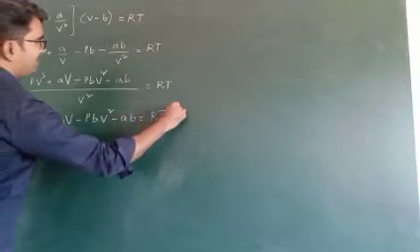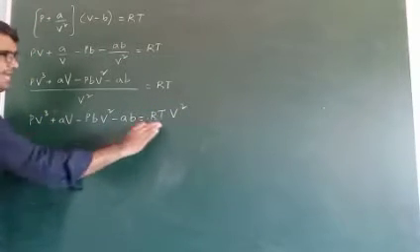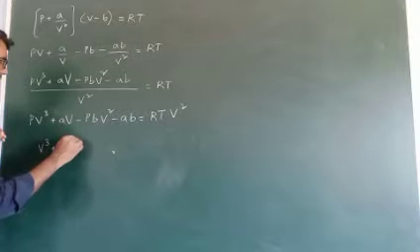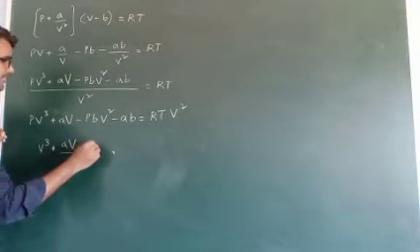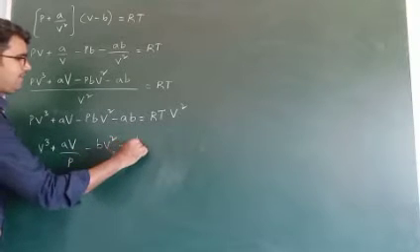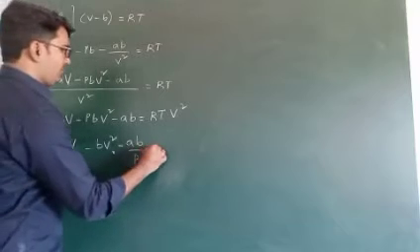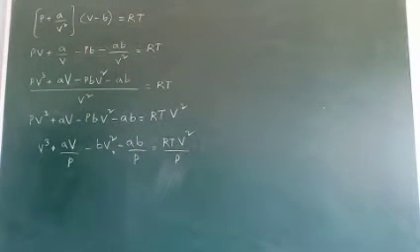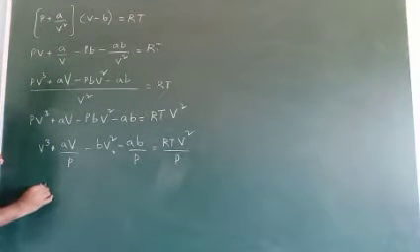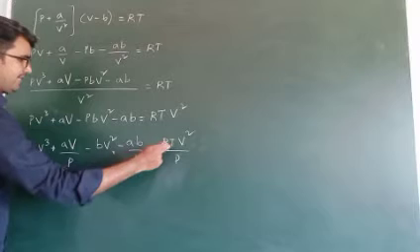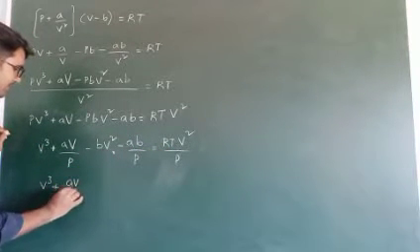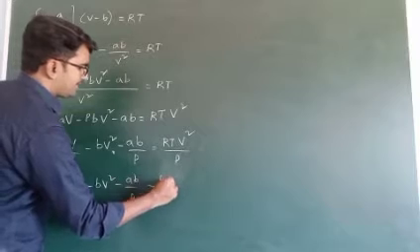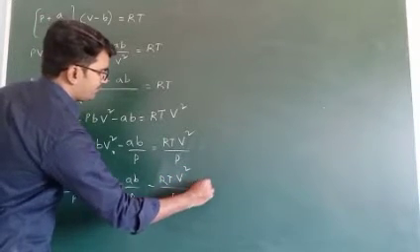Now both sides divided by P. So this is V cube plus aV by P minus bV square minus ab by P minus RTV square by P equal to 0.